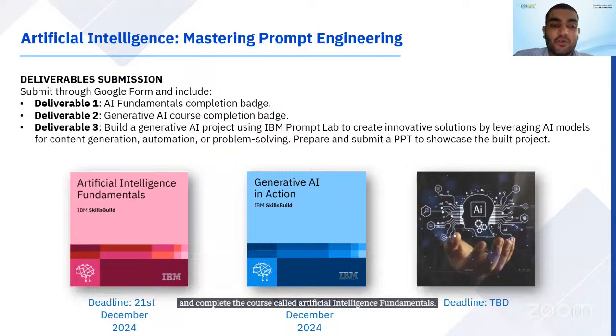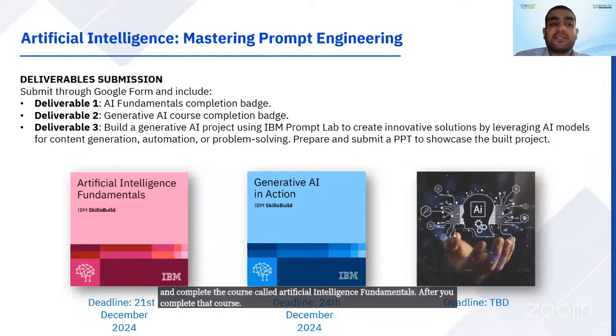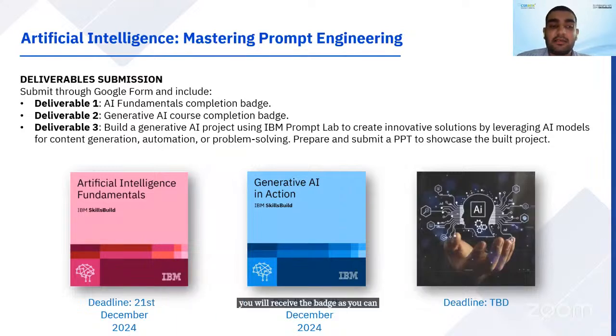After you complete that course, you will receive the badge as you can see on the bottom left of your screen. It will be a pink colored badge, and you will receive a Google form very similar to your attendance form where you will be asked to upload the badge that you will receive upon completion. The deadline for this first deliverable, that is AI Fundamentals Completion Badge, is 21st of December 2024.